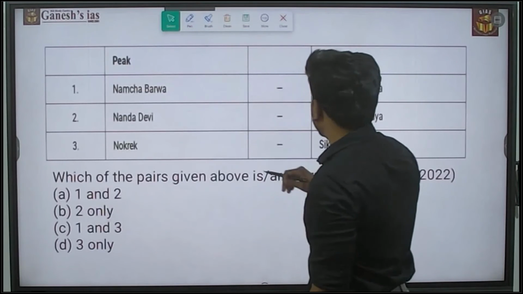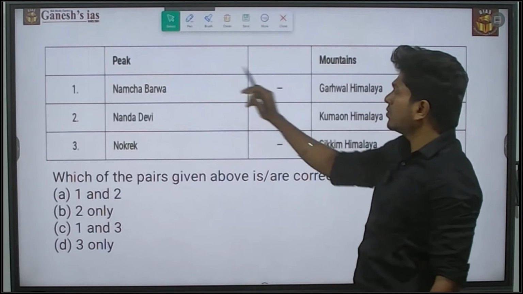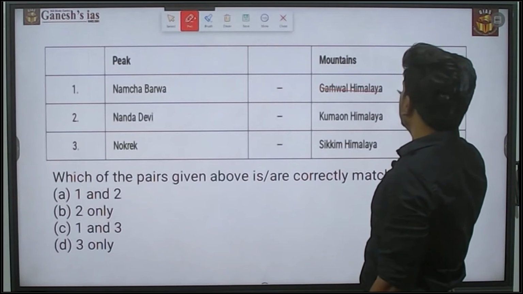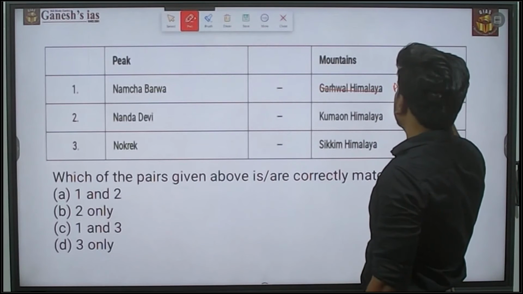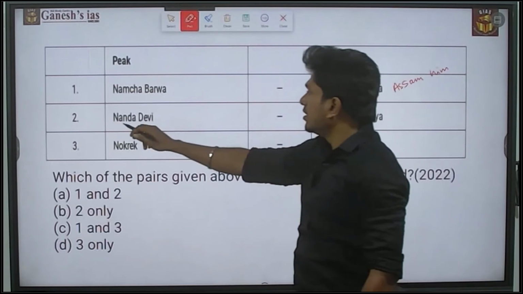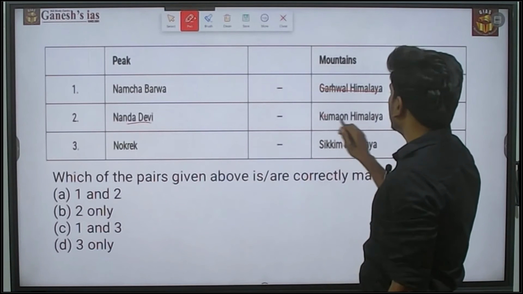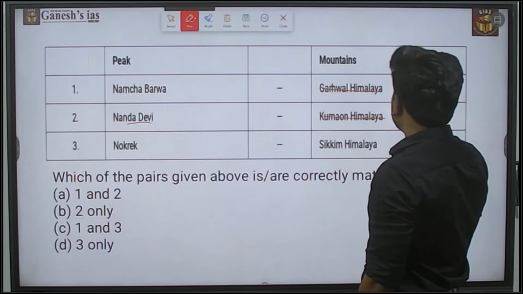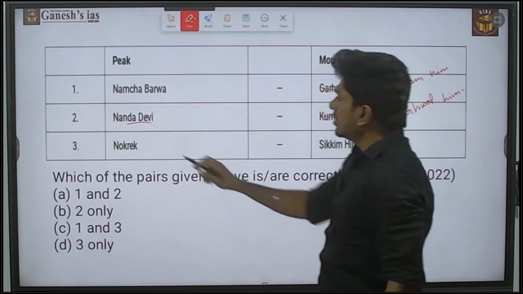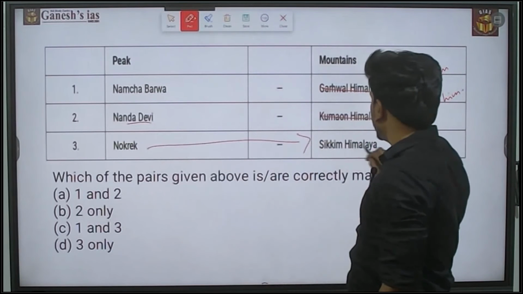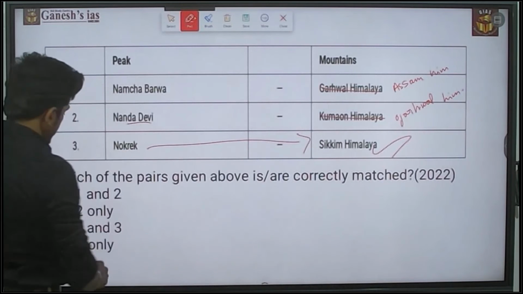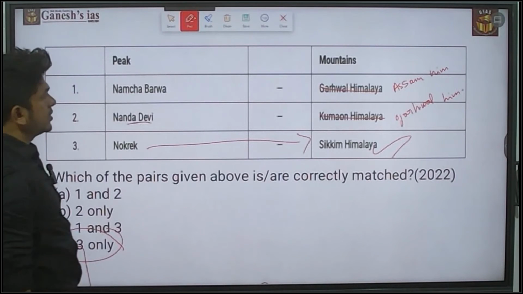So for this question, Namcha Barwa is not in the Garhwal region, it is actually in the Assam Himalaya. Next, Nanda Devi is not in the Kumaon, it is actually in the Garhwal. Nok Creek is in the Sikkim Himalaya. So the answer is 3. The option D, 3 only, is the answer for this question.